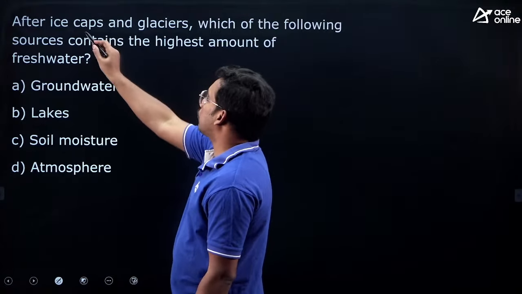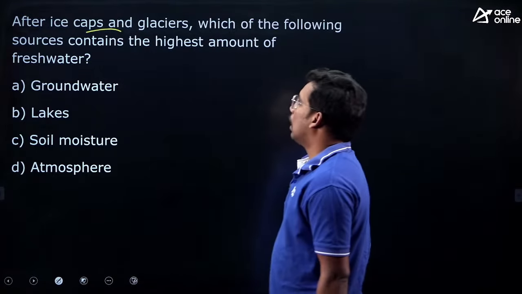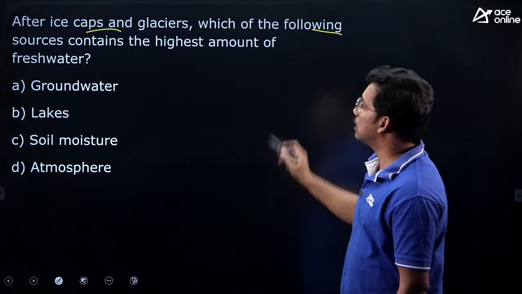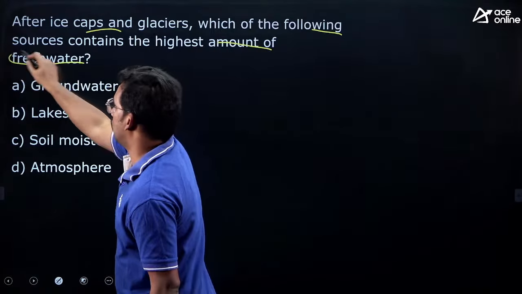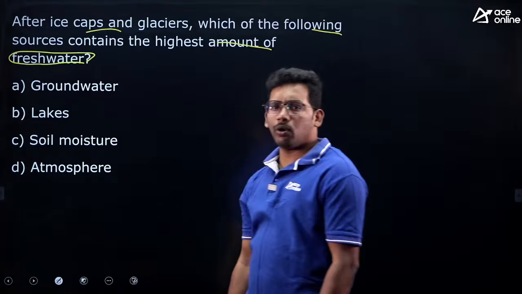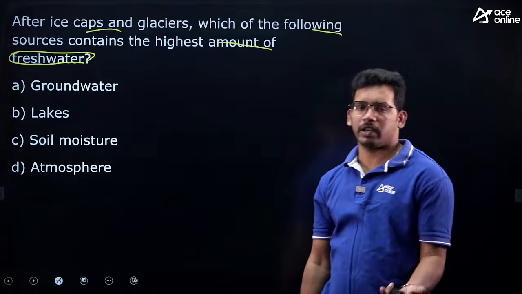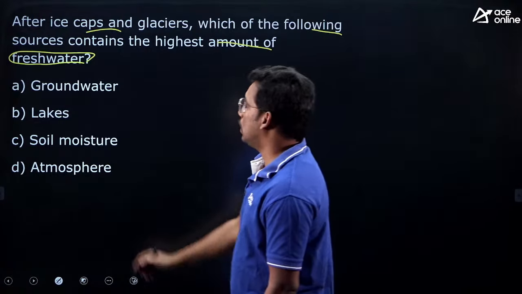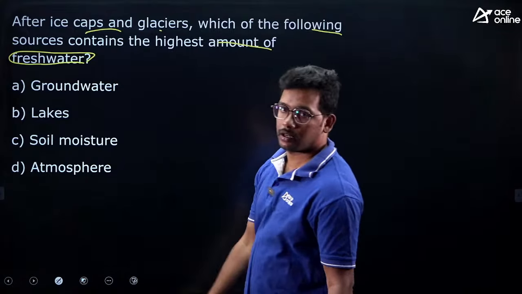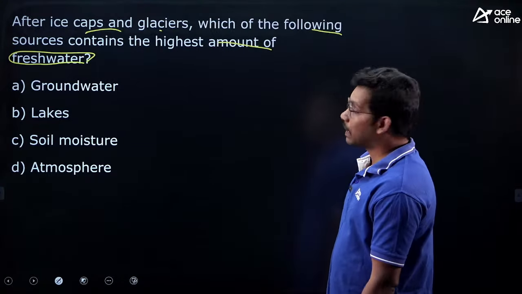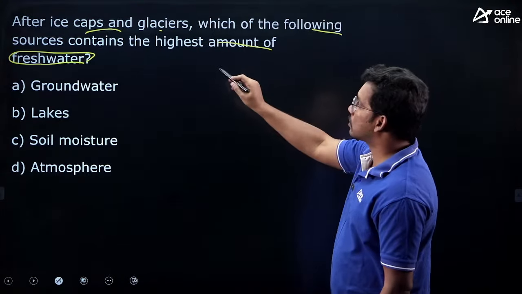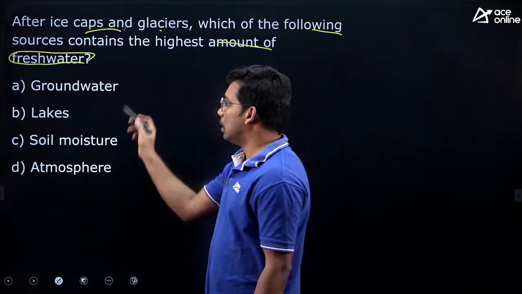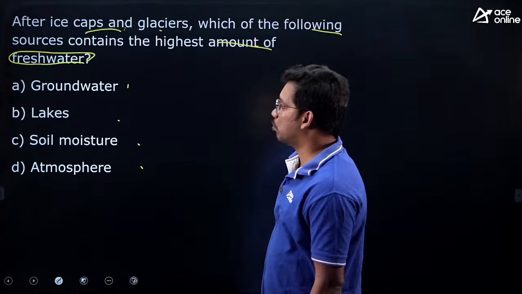Next one, after ice caps and glaciers together, which of the following sources contains the highest amount of fresh water? So you know that oceans have the highest water, but it is saline water. So second most is ice caps and glaciers. You know the second, but they are asking which of the following sources contains the highest amount of fresh water after ice caps and glaciers? Groundwater, lakes, soil moisture, atmosphere.